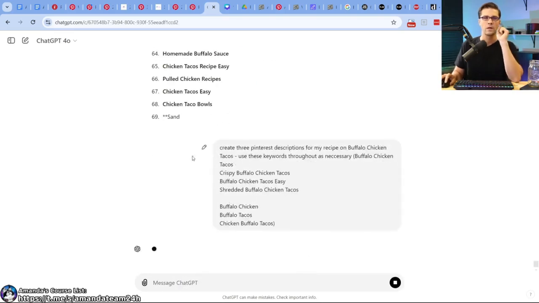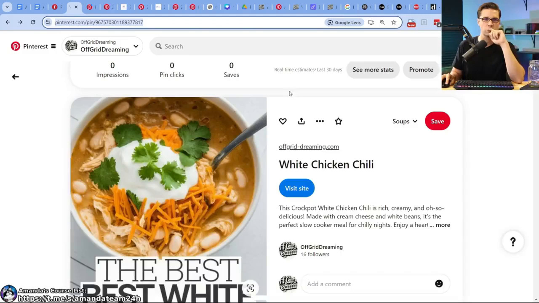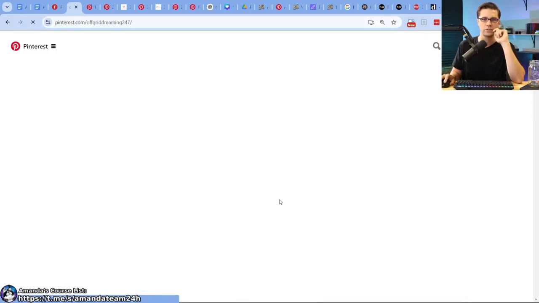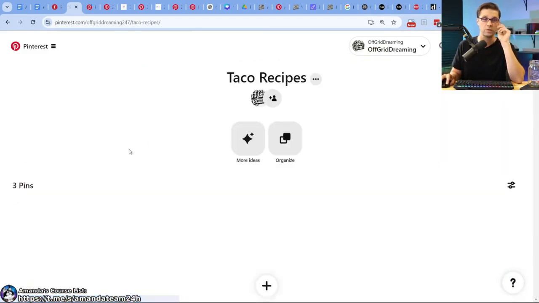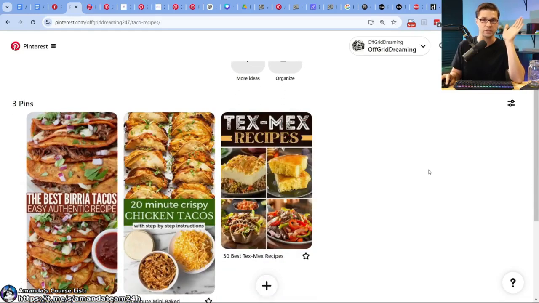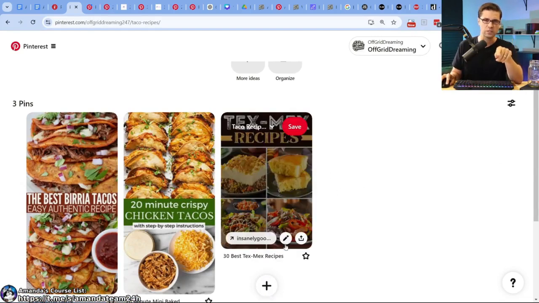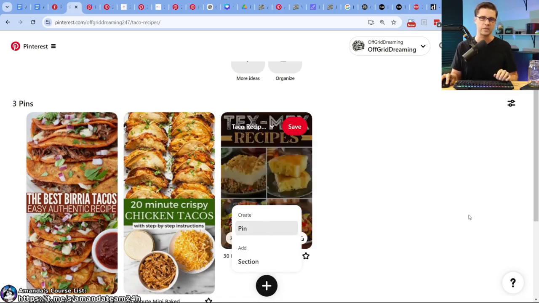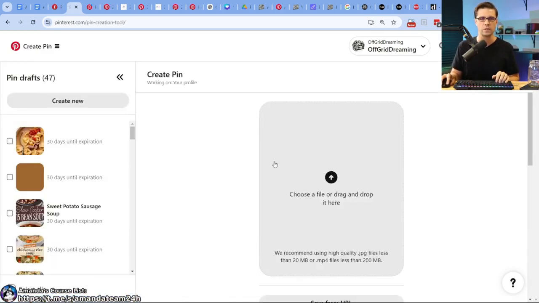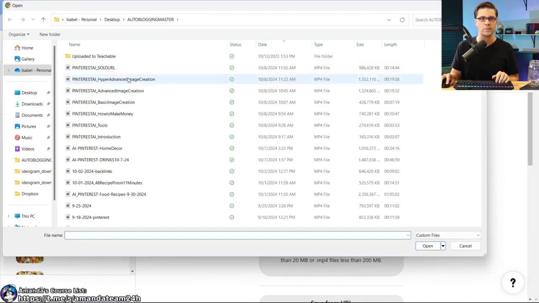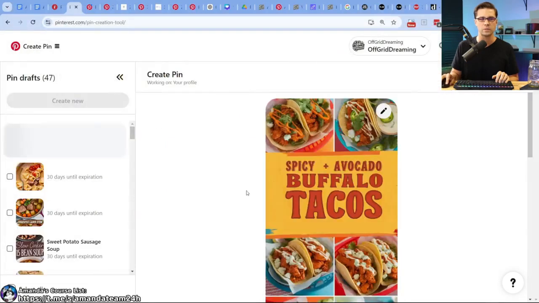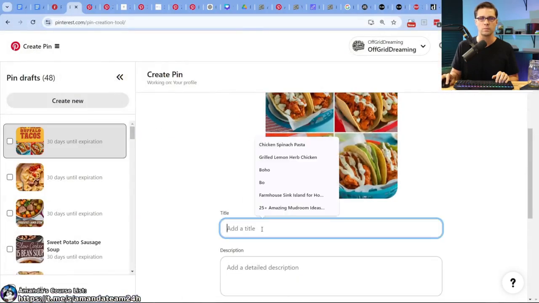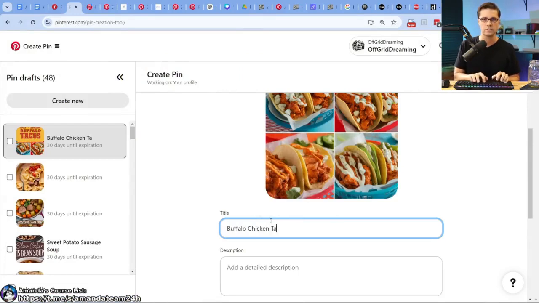There we go. Now I'm going to be able to go to Pinterest, to our page, saved, and to tacos, and I've already seeded it with 3 other ones from other pages. That's an excellent one, by the way. For listicles, that's an excellent one to emulate. Looks beautiful, right? It pops out at you, and it has the feel of what we're talking about here. So let's grab a good one that we like. Let's go here. We like this one. So we're going to do buffalo chicken tacos.